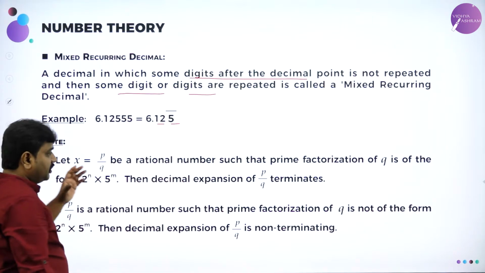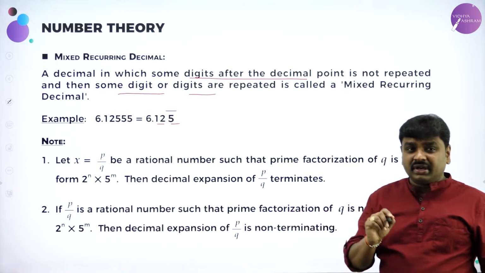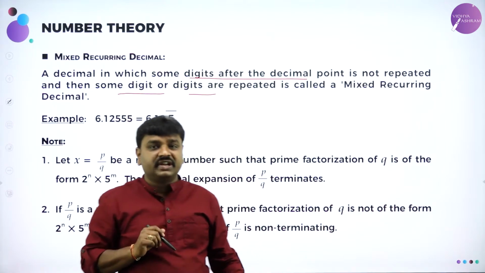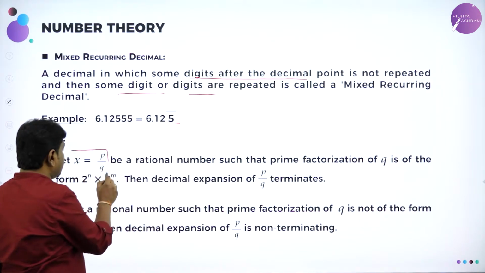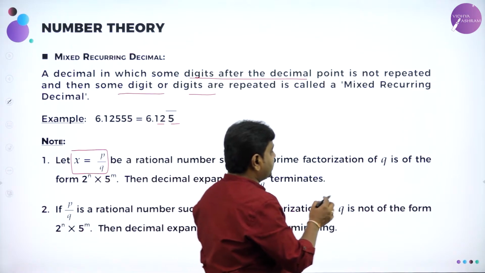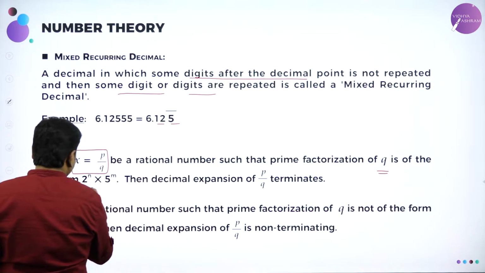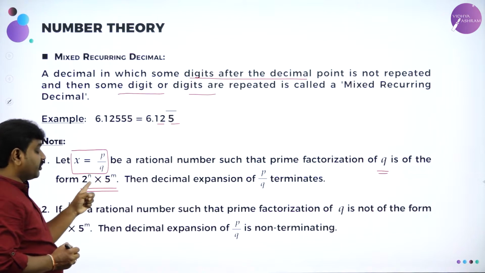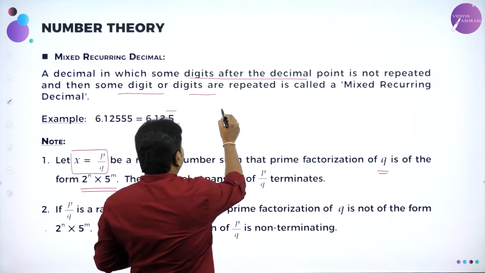Now, we'll have some important cases. That is, when I give you a fraction, a number of the form p by q, how to decide whether it's a terminating decimal or not. You need not exactly divide. See, suppose x is p by q, a rational number such that the prime factorization of q is 2 power n into 5 power m. It means you are able to write the denominator as 2 power n into 5 power m. In p by q, I have given a fraction. What is a fraction? So p by q.